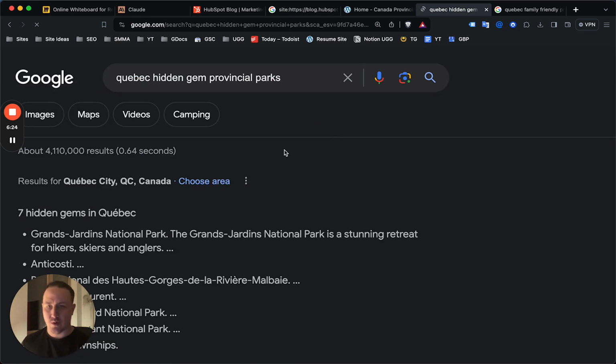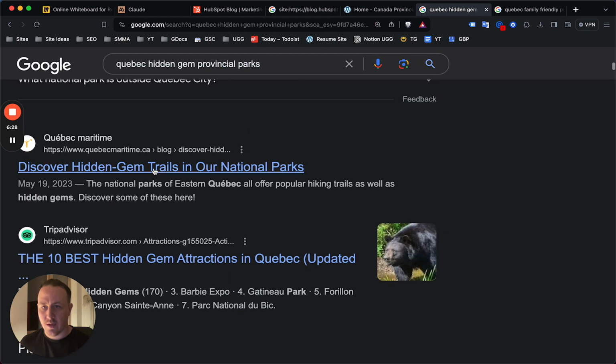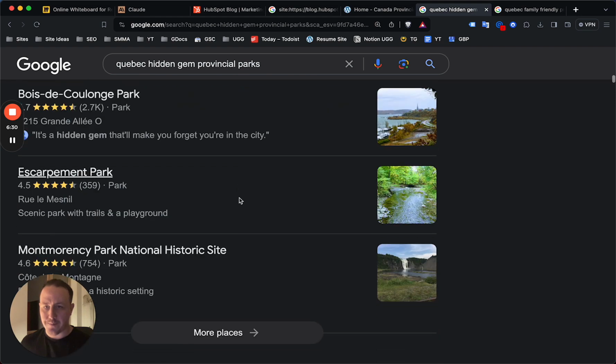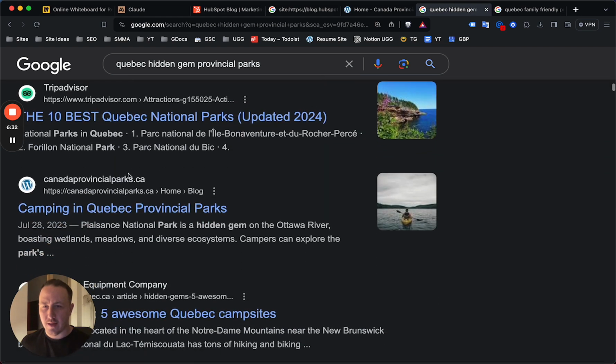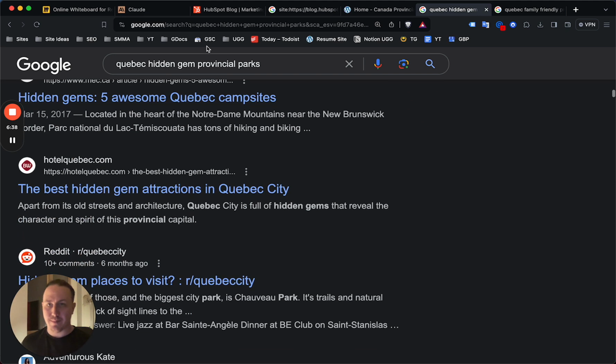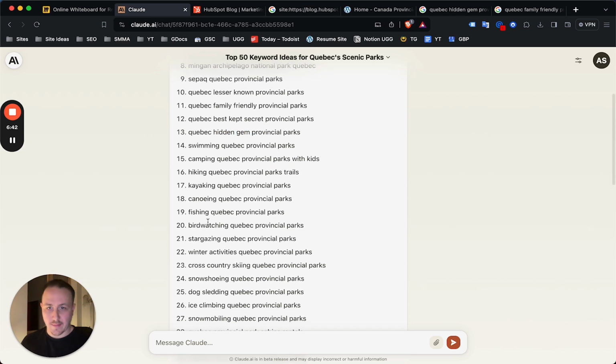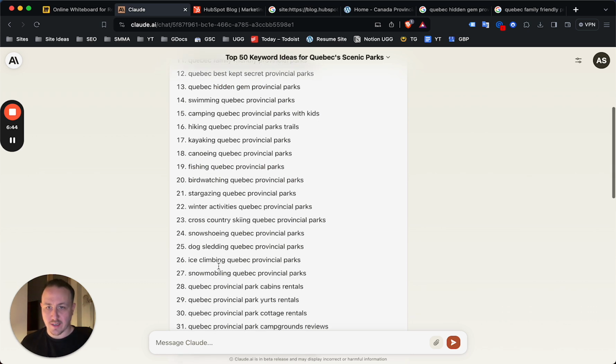But even from this one, right, 7 hidden gems in Quebec. That's just about Quebec overall. But hidden gem trails, right? Camping, okay, that's mine. Look at that, 5 awesome Quebec campsites. So there is demand for some of these keywords, right? Now, of course, in this case, some of these are awesome. Fishing in Quebec, bird watching, ice climbing.